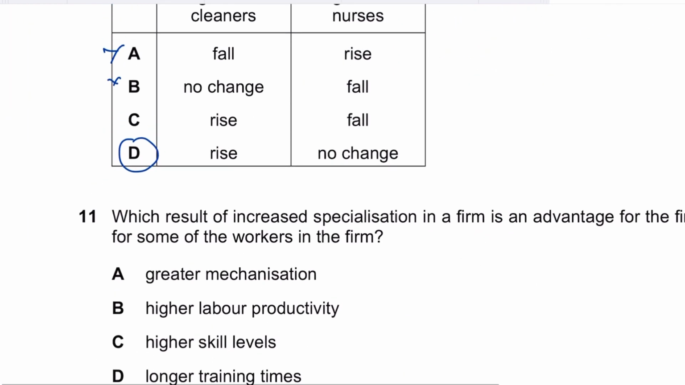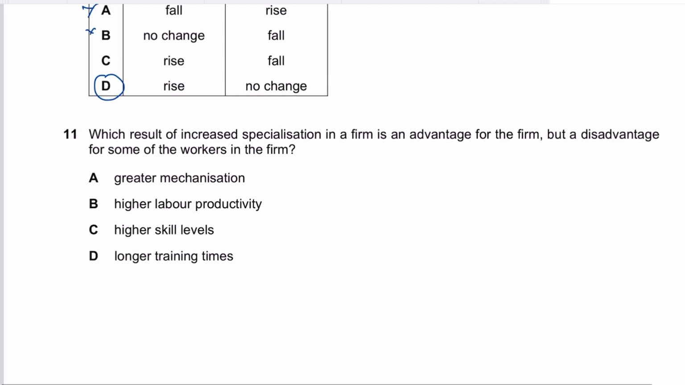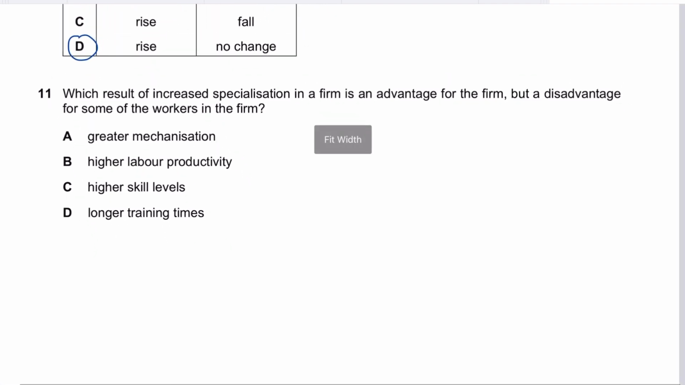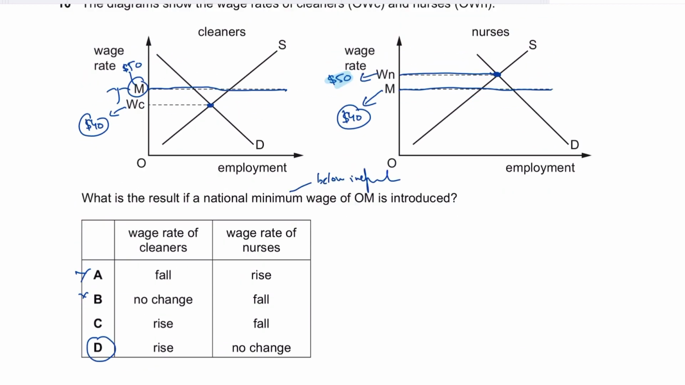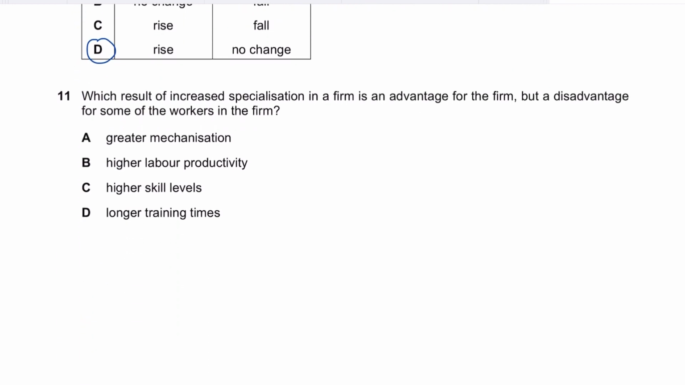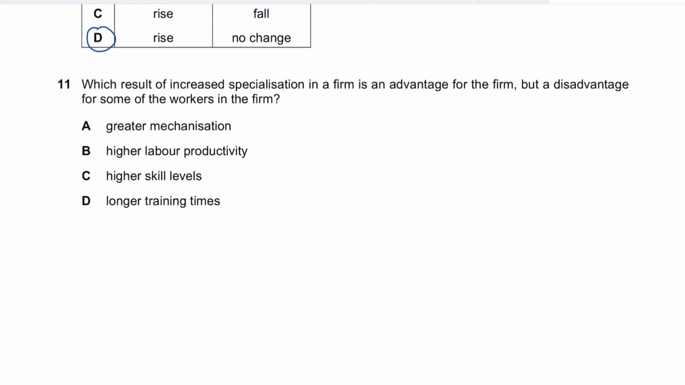Question number 11. Moving forward, it asks which result of increased specialization in a firm is an advantage for the firm but a disadvantage for some of the workers in the firm. But first, question number 10: the answer is D for David.